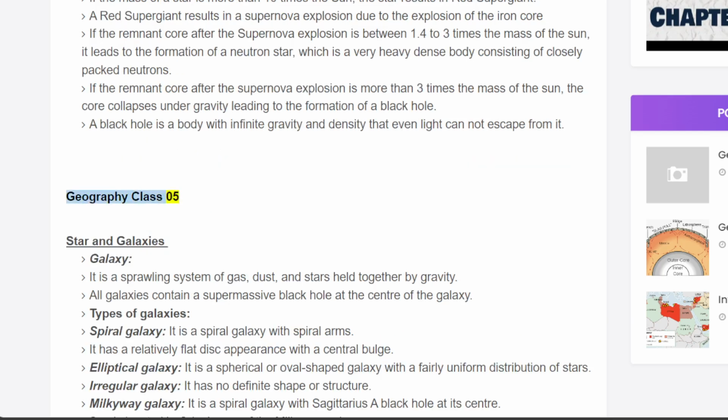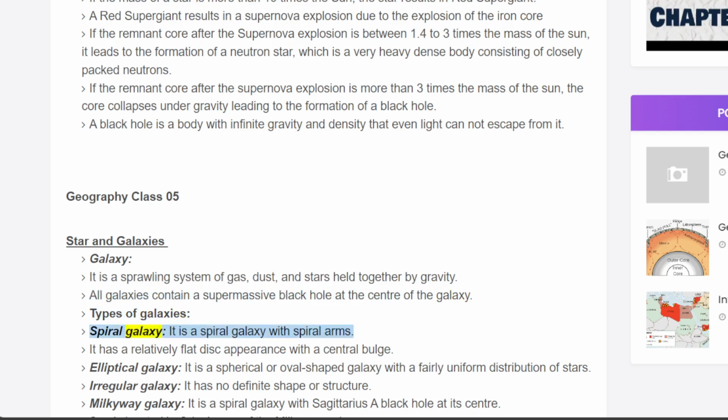Geography Class 05. Stars and galaxies. Galaxy. It is a sprawling system of gas, dust, and stars held together by gravity. All galaxies contain a supermassive black hole at the center of the galaxy. Types of galaxies.